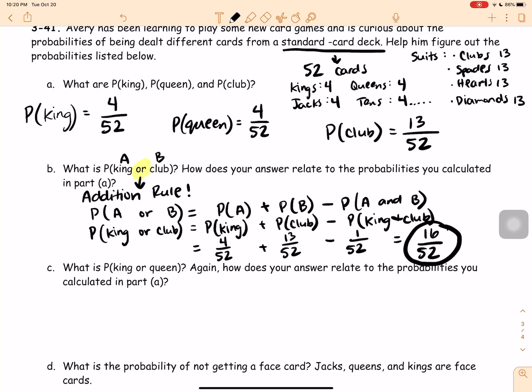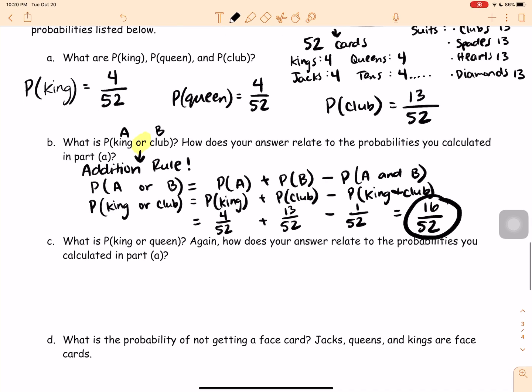So now it says, what is the probability of pulling a king or queen? Macy, stop.